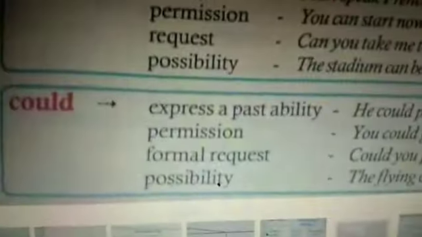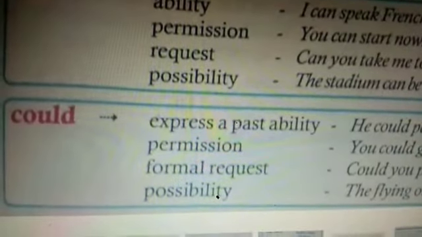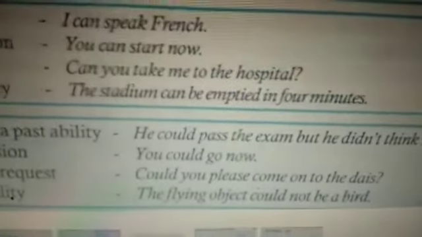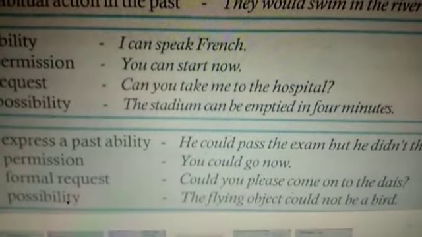Coming to the usage of could. Could expresses a past ability. Past tense of can is said to be could. He could pass the exam, but he didn't think so. Permission also. You could go now. For permission also, the same way as we use in present tense, in past tense also we use.